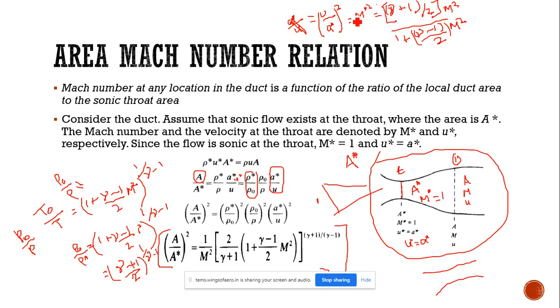So for m star square we can substitute like this. That is the formula for m star square equal to (gamma plus 1) divided by 2 into m square, divided by 1 plus (gamma minus 1) divided by 2 into m square. Just note this equation also, because you will be needing these three equations for solving problems. This is the relation for m star square and m square.